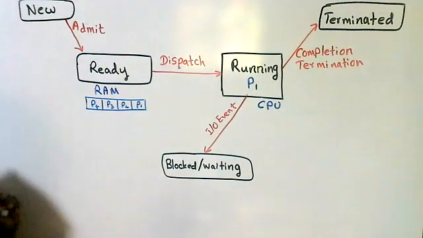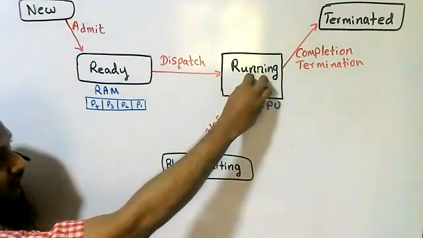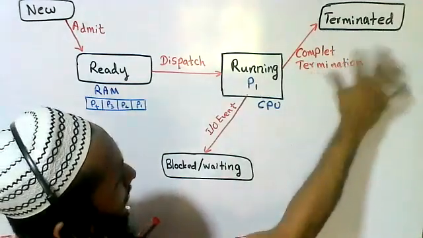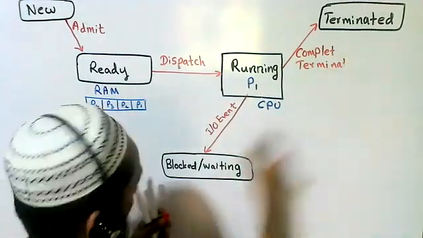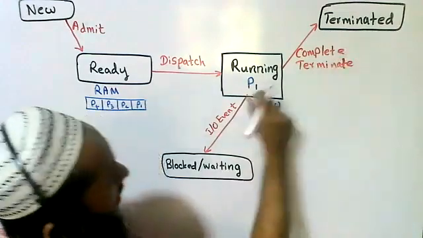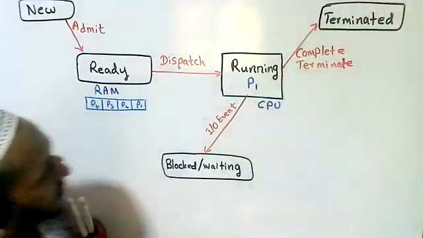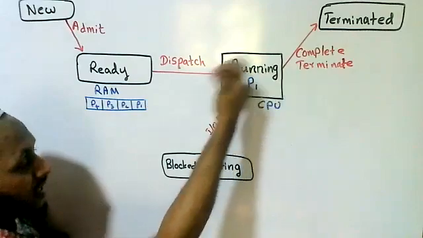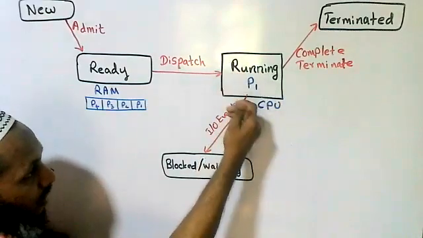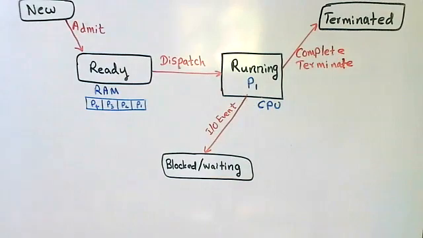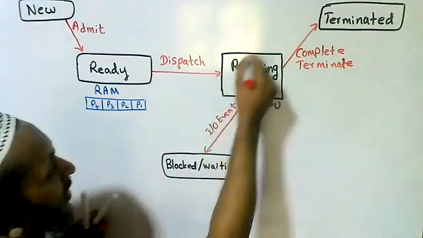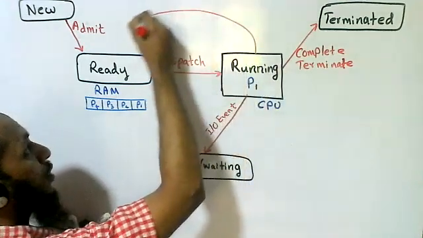But in multi-programming, we can't do like that. In multi-programming, if P1 completes its execution, it goes to the terminated state. If P1 needs an IO event, P1 itself has to come out of the CPU and go to the blocked state. That is multi-programming. But multitasking is not like that. If the given time quantum is finished, P1 is forcefully removed by the CPU and comes to the ready queue.